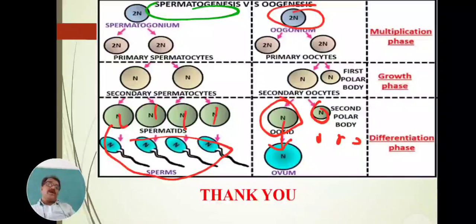We will see that in the next session. Up to here we have seen only gametogenesis. This gametogenesis is subdivided into two, sperms and eggs. Sperms are formed by spermatogenesis. Spermatogenesis is the simple method, whereas oogenesis is more complicated and takes more time, and only one egg or ovum is produced. With this we have seen a short comparison between spermatogenesis and oogenesis. Formation of sperm is called spermatogenesis and formation of egg or ovum is called oogenesis.